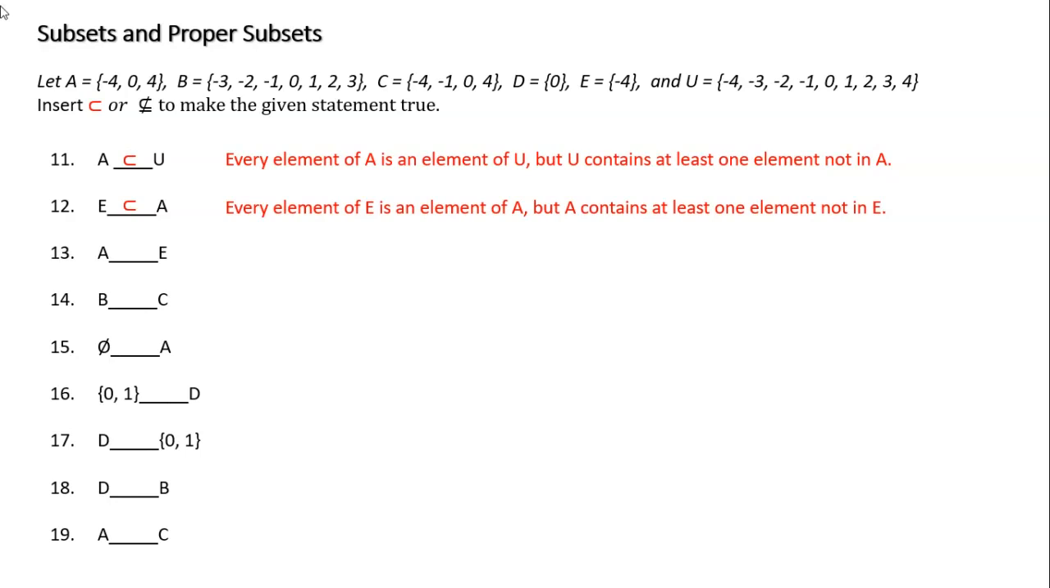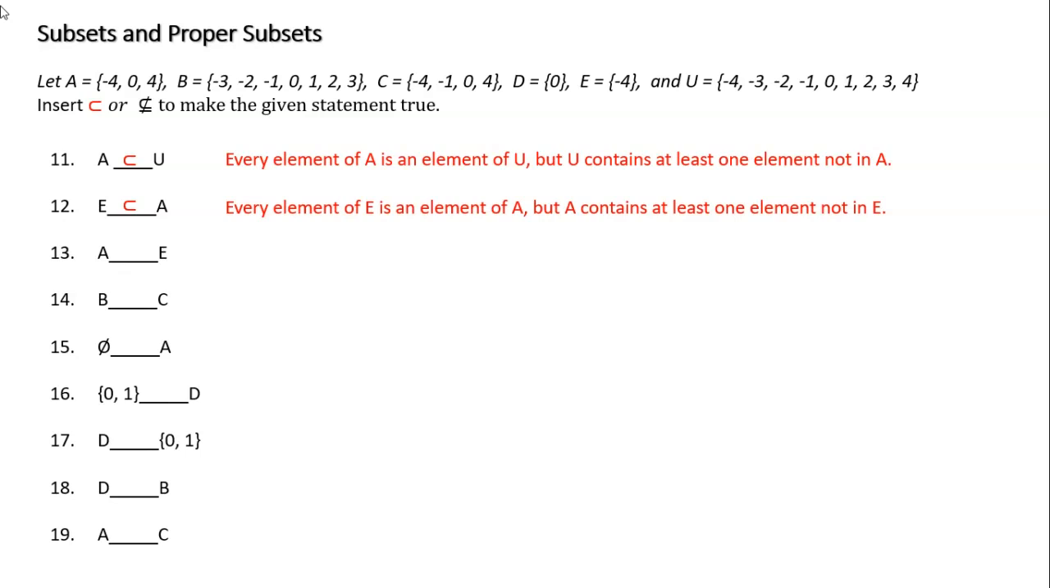But again, let's just review this number 12 so you can see it. So set E is just the negative 4. And I'm comparing it with my set A. My set A has negative 4, 0, and 4. So negative 4 is in there. But A has at least one more than E, right? It has two. It has a 0 and a 4, and that's okay. It just has to have at least one more, and that makes it a proper subset.